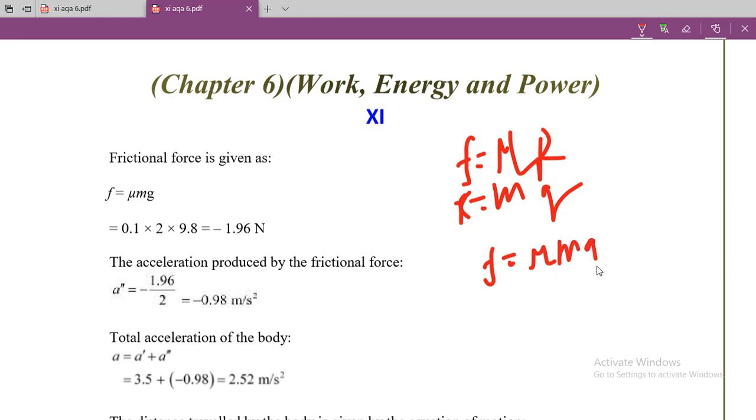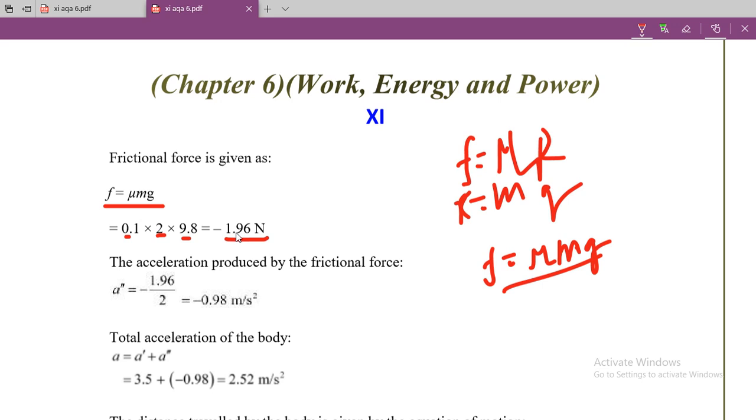So you can write the equation F is equal to mu mg. Now the value of mu is 0.1, m is 2, and we know the value of g is 9.8. So the value of this frictional force is 1.96 Newton.